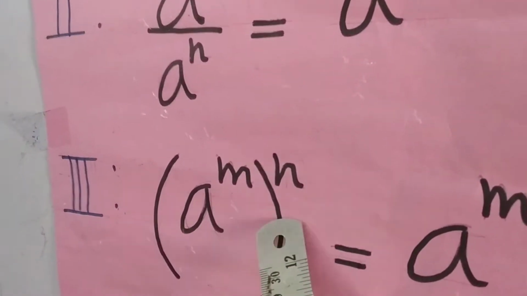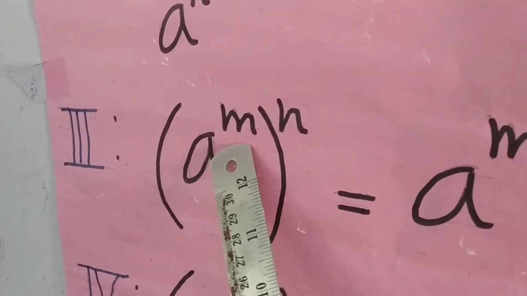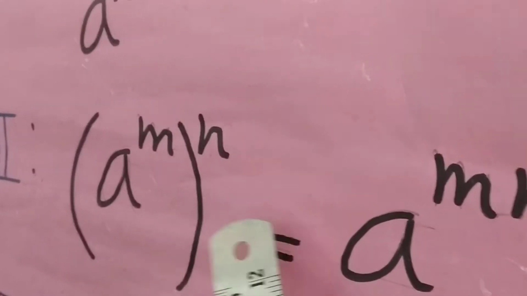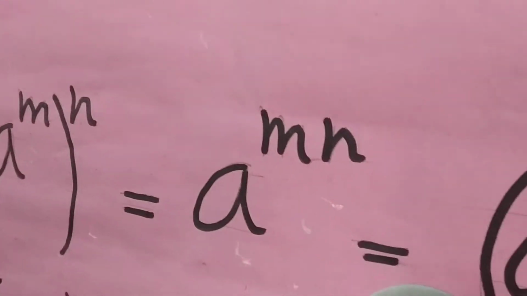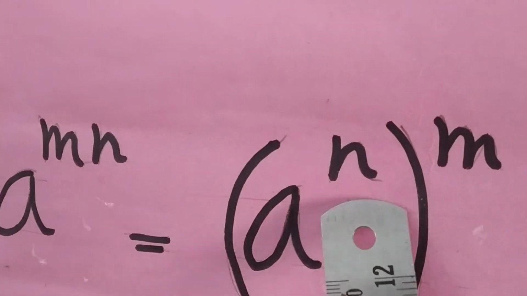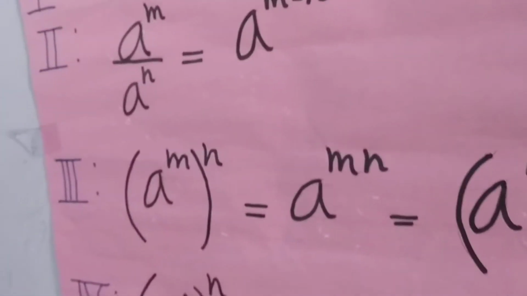Now the third law of integral exponents, a raised to power m whole raised to power n is equal to a raised to power mn is equal to a raised to power n whole raised to power m.